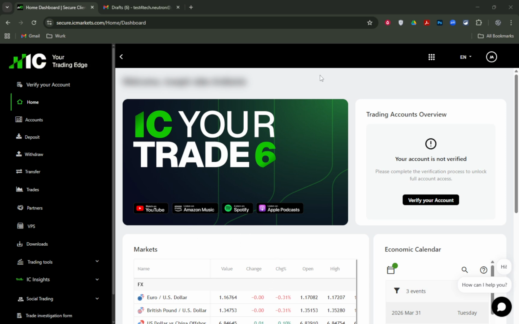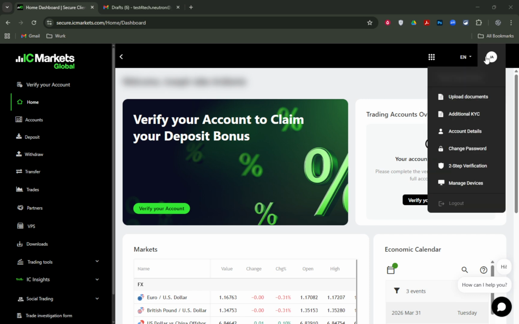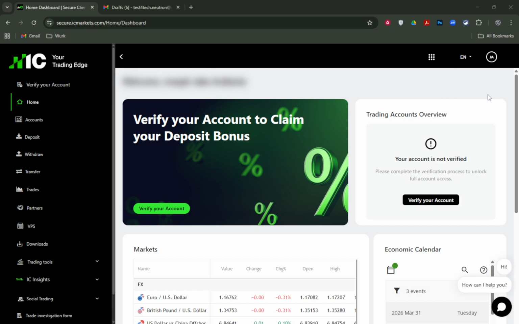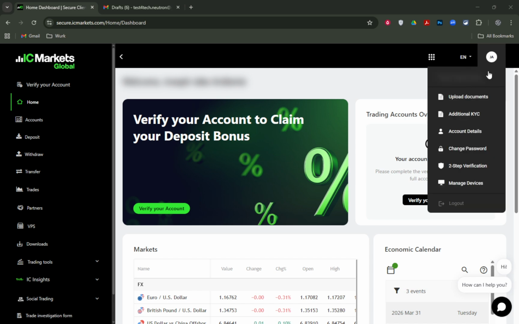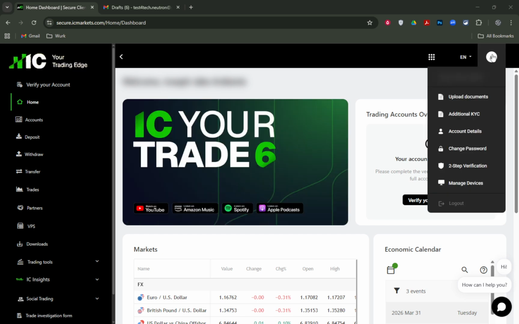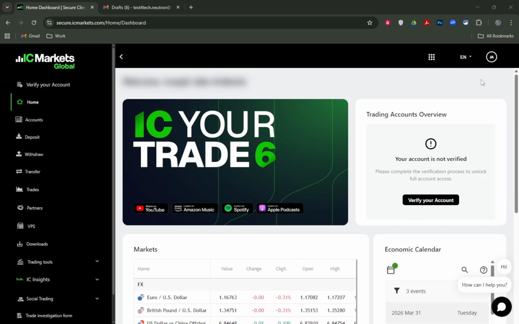Sign in to your IC Markets client area as you normally would. Once you're in, look to the top right corner for your profile icon or your initials. Hover over that and choose the option labeled Manage Devices. This page shows every device that currently has permission to access your account, such as your phone, tablet, or computer. Find the device you want to remove, then click Delete in the Action column.